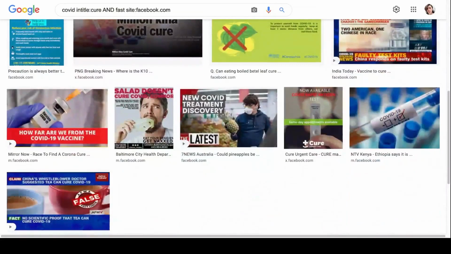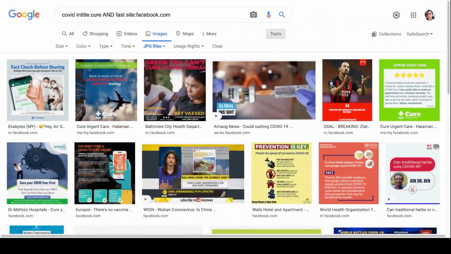So here, let's have a look. So now, when I modify that result, just have a look at what happens. So you can see by clicking on images, I've been able to filter and retrieve JPEGs. And from there, you can scroll through and tap on each image to see if it's what you're looking for.